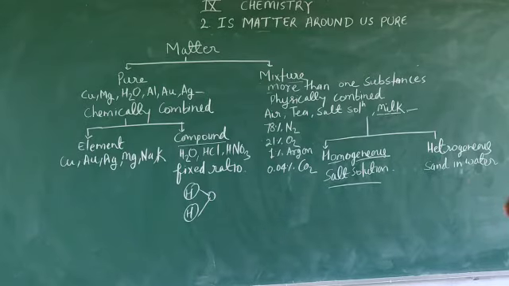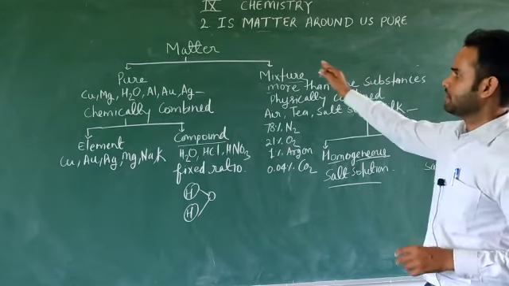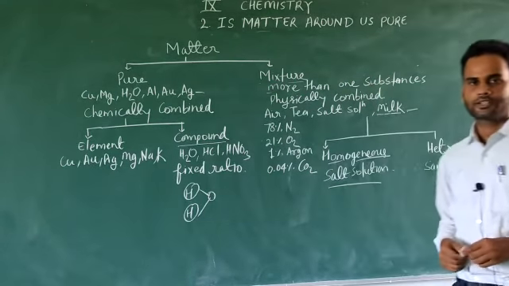That means there would be 2 phases. We can observe sand and water separately. So the components of a heterogeneous mixture are not distributed uniformly. So that is how we can define the heterogeneous mixture. So this is about matter and their classification. I hope it's clear. Thank you.